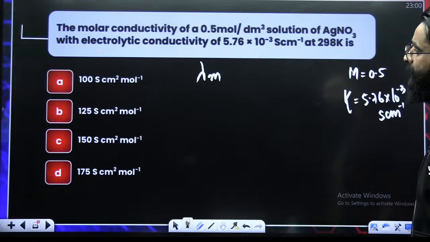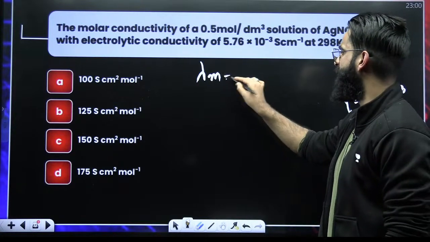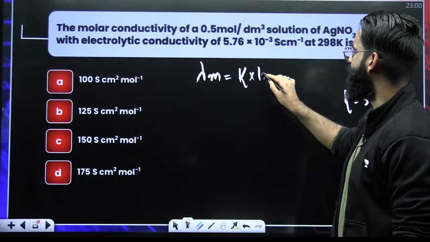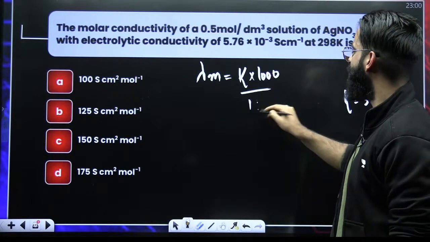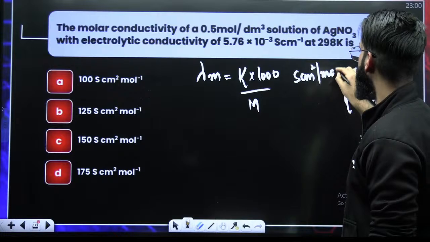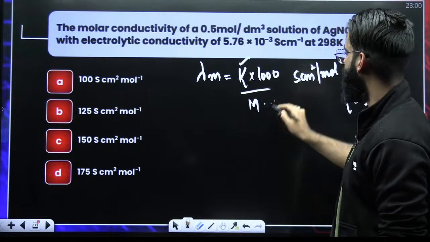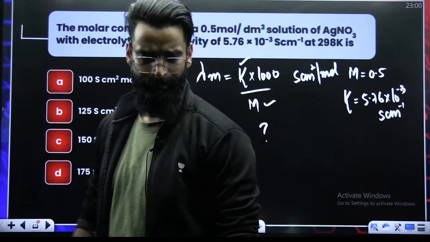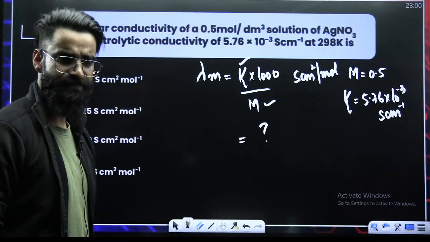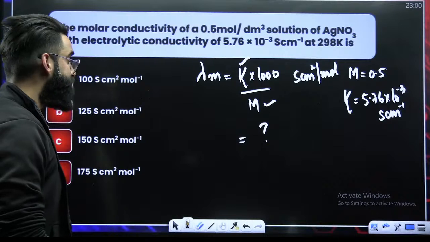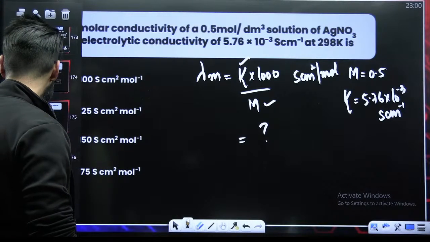What do I need to calculate? I need to calculate lambda m. The formula for lambda m is kappa multiplied by 1000 divided by molarity, when lambda m is to be calculated in Siemens centimeter square per mole. Kappa is given, molarity is given, put the values, get the answer. That's it. Direct formula based question, nothing else.